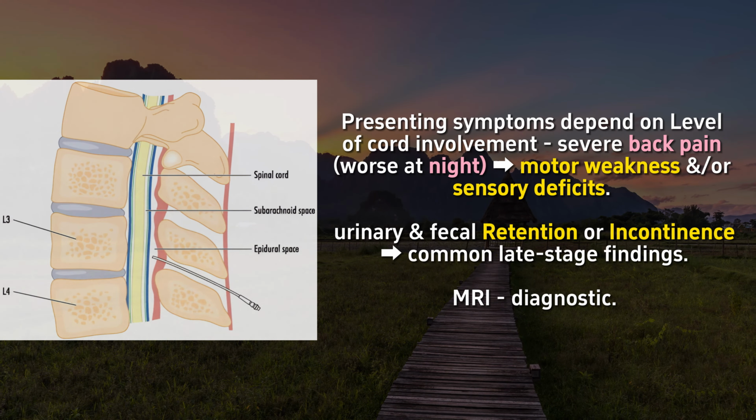Presenting symptoms depend on the level of cord involvement, but typically include severe back pain, often worse at night, that progresses to include motor weakness and/or sensory deficits. Urinary and fecal retention or incontinence are common late-stage findings. MRI is diagnostic.